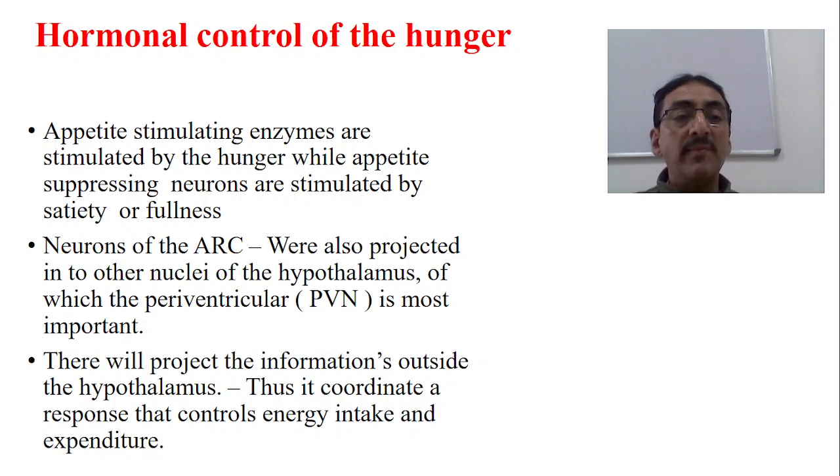The neurons of the arcuate area also project into other nuclei of the hypothalamus, of which the periventricular is most important. So some of these neurons project into the periventricular area. And there will be projection of the information outside the hypothalamus, thus coordinating a response that controls energy intake and expenditure.